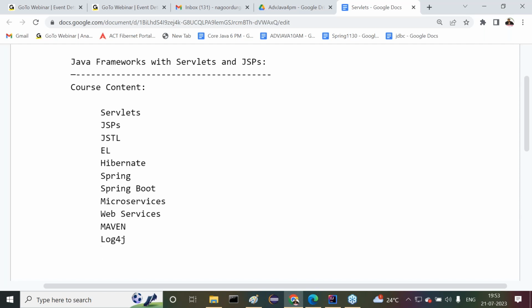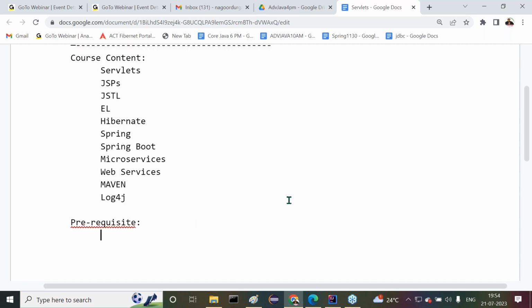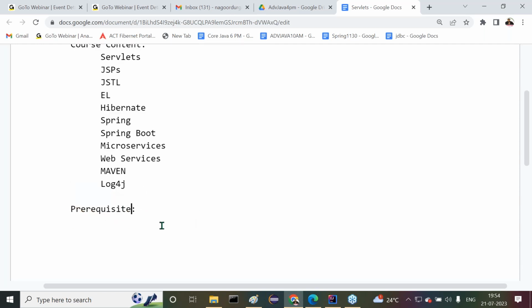Then after this course content, what prerequisites are required if you want to attend this? Definitely core Java is required. Complete core Java is required. Apart from this, JDBC awareness is required.